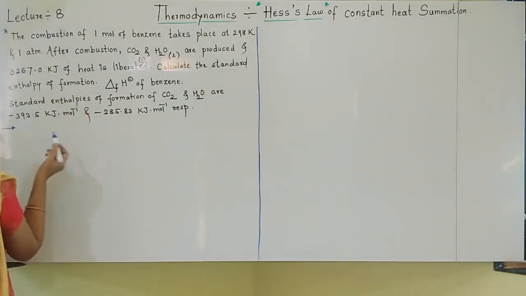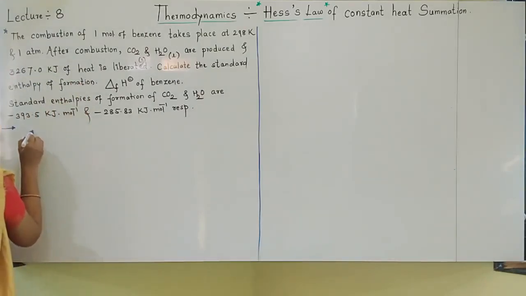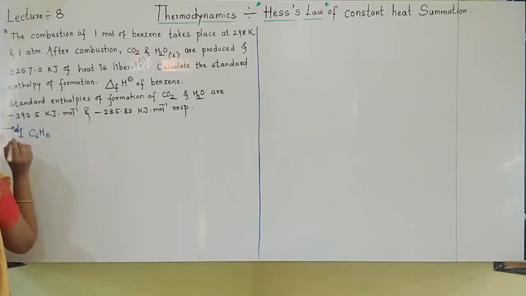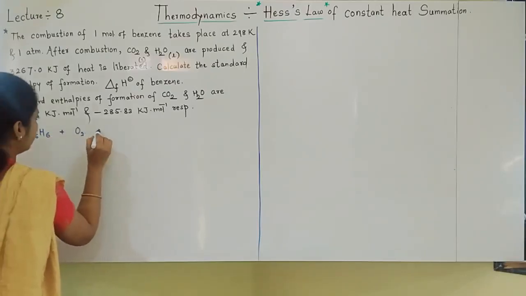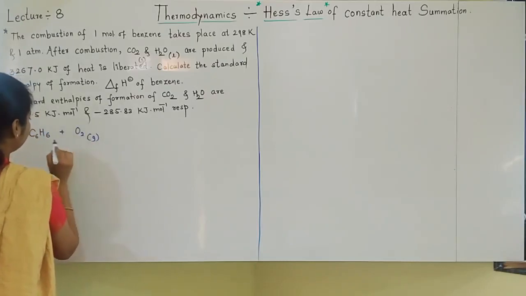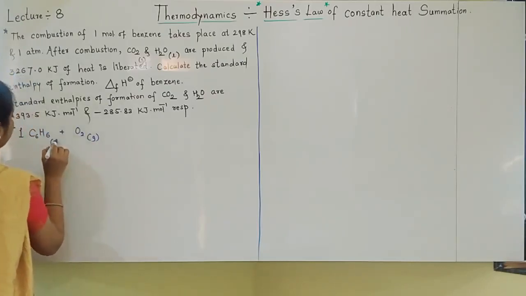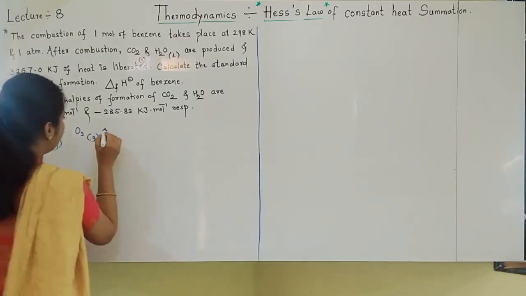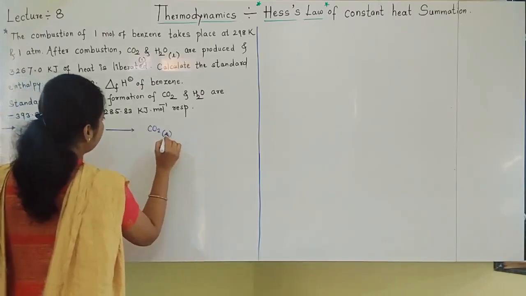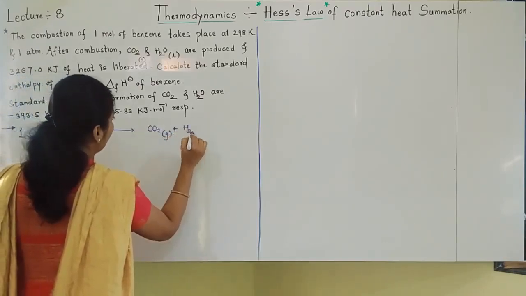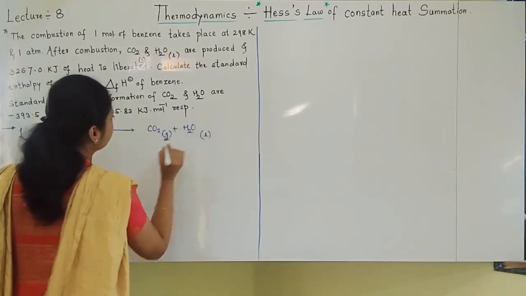I will write benzene C6H6 is undergoing combustion, 1 mole of benzene. Combustion requires oxygen, and it gives carbon dioxide plus water.